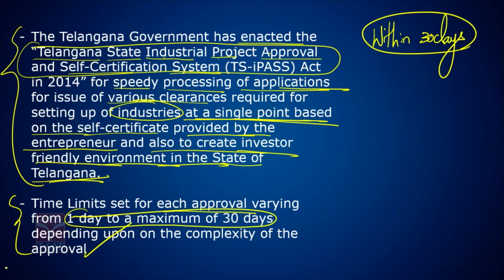I am telling you what is TS-iPASS, Telangana State Industrial Project Approval and Self-Certification System, launched in the year 2014. It's a single window where approvals for almost 30 approvals for almost 23 departments will be cleared in one go, and this will be done within 30 days.